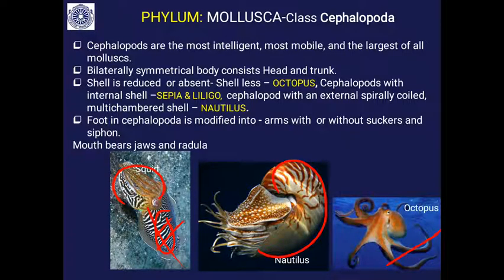Foot in Cephalopoda is modified into arms. You can see these arms are modified foot. Here you can see these arms. They are modified into arms with or without suckers. They are without suckers in the case of nautilus. They have very strong suckers in the case of octopus. The mouth bears the jaws and the radula. There are more than 800 species of Cephalopoda. More about this we will discuss in a separate class.